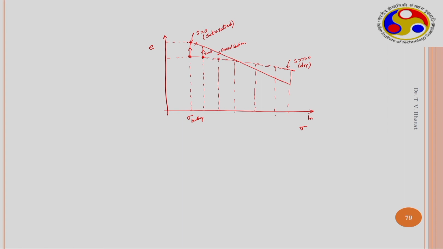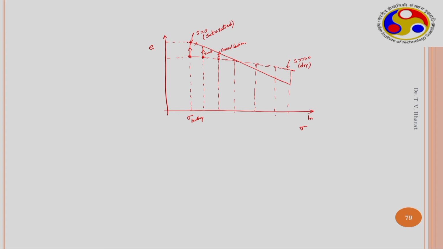Similarly, another soil sample is taken, which is again compacted to the same level, subjected to this particular loading, and then wetted. Then it exhibits swelling, and it shows this behavior. And similarly here a small swelling is exhibited.